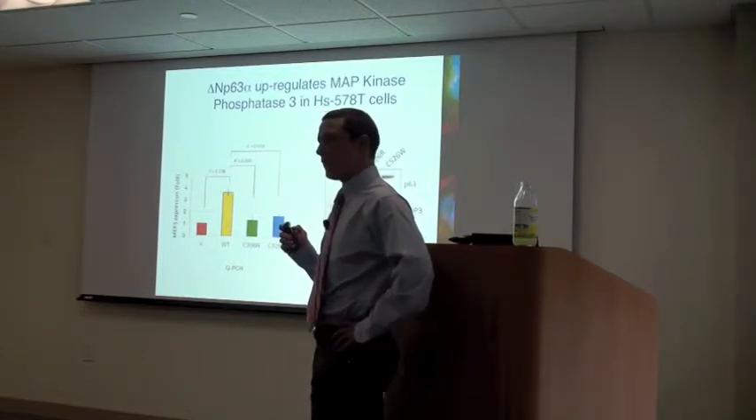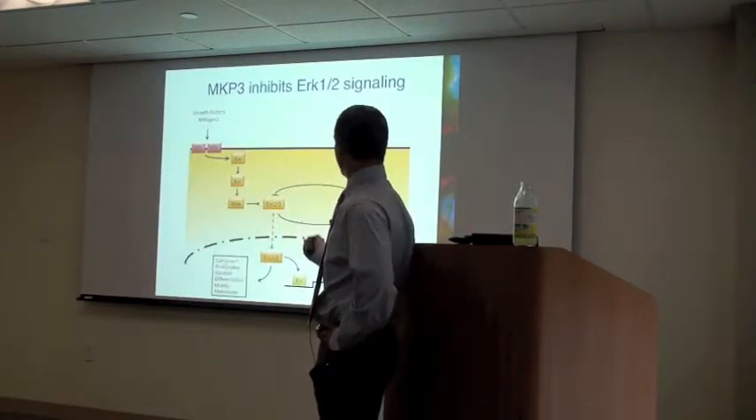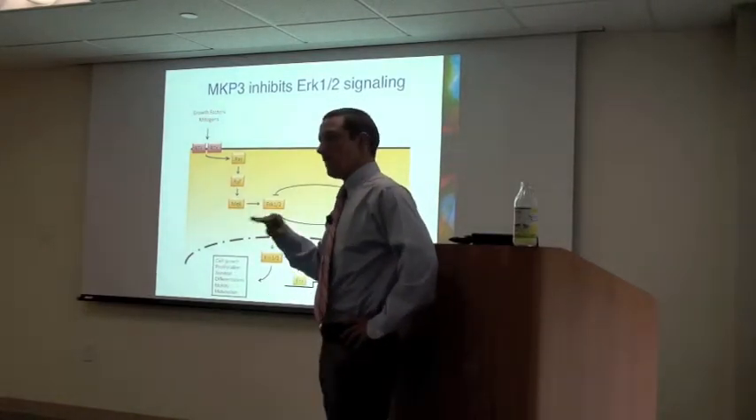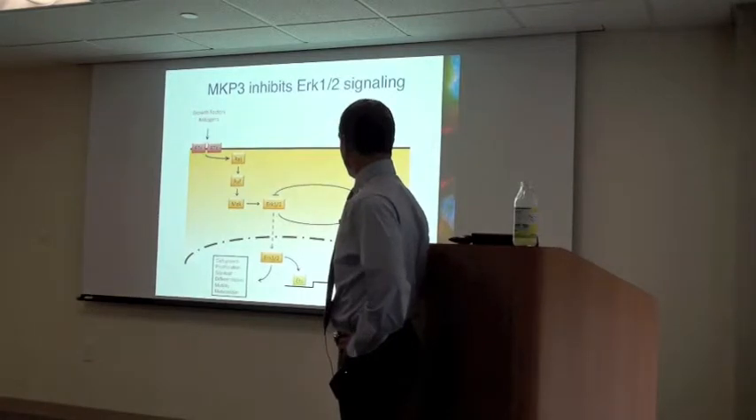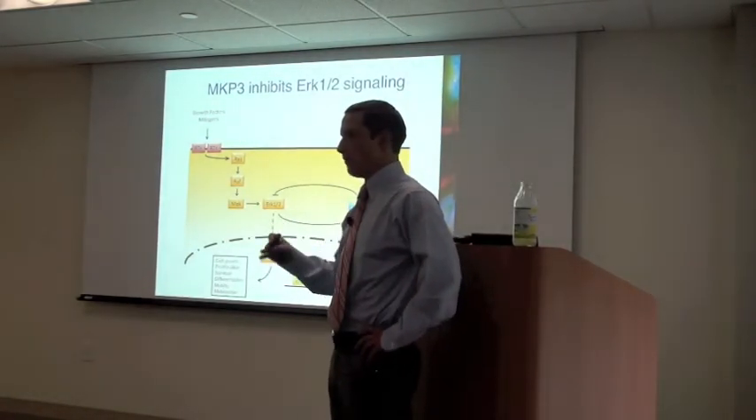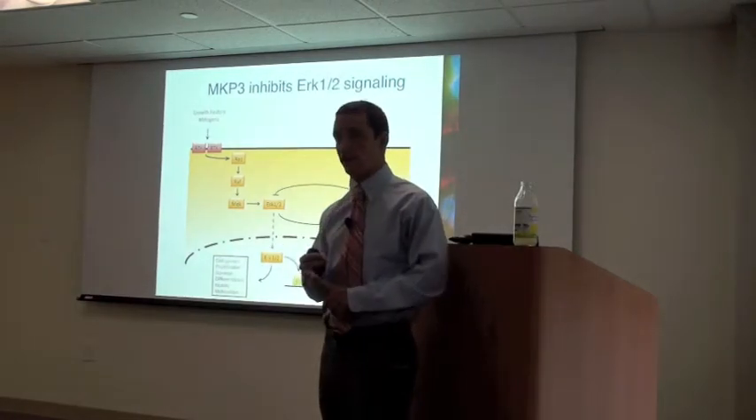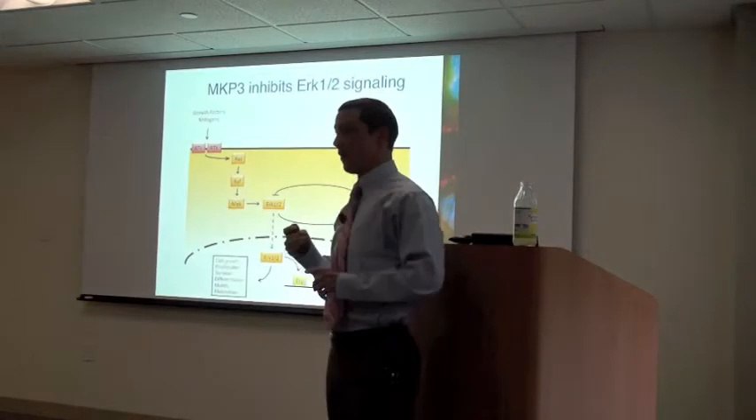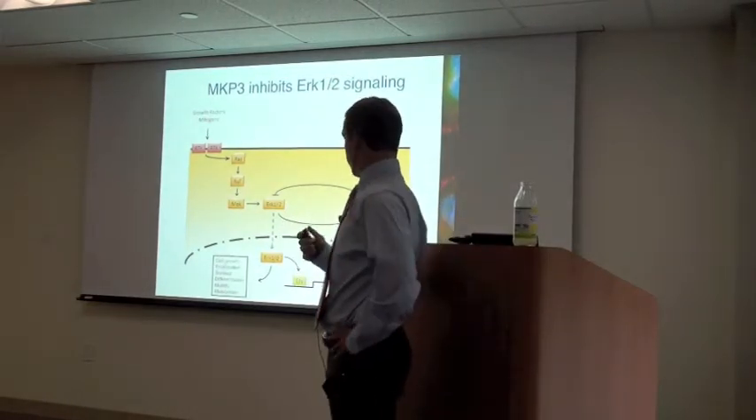MKP3 is an interesting target because it is a negative regulator of ERK signaling. Under basal conditions, MKP3 keeps low levels of phosphorylated ERK by dephosphorylating both the threonine and the tyrosine residues found on the activation loop of ERK1 and ERK2 on the TEY motif.